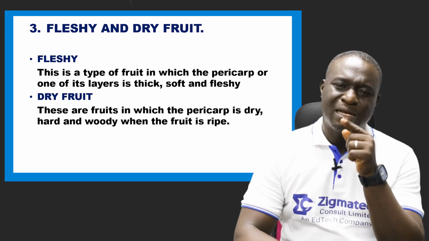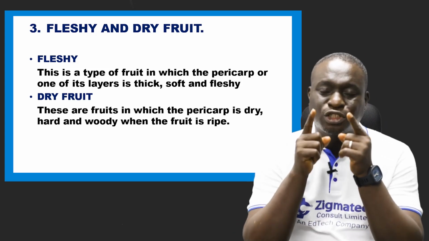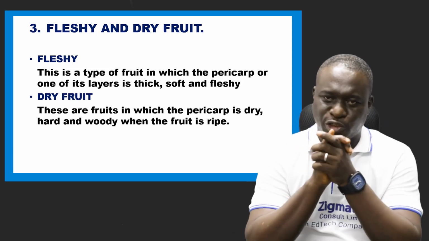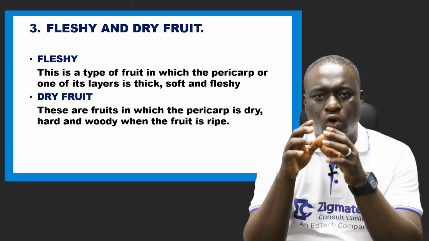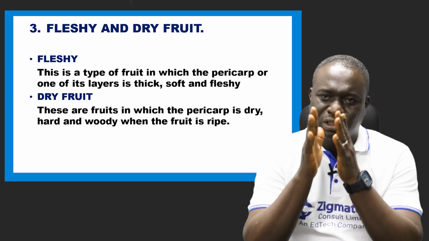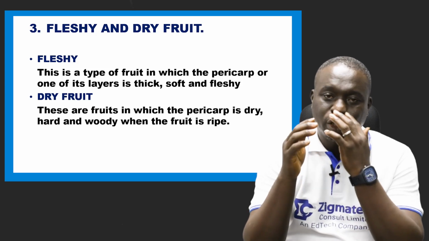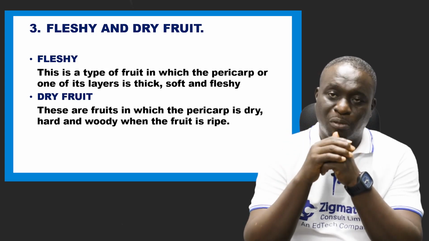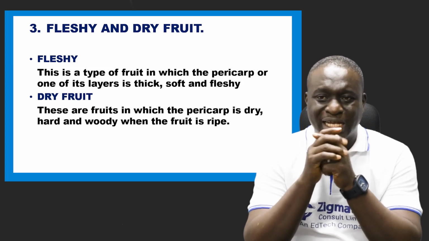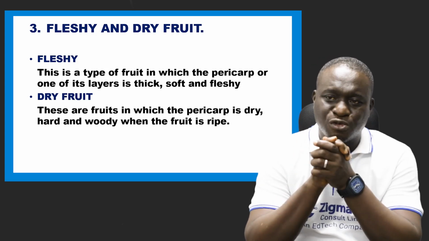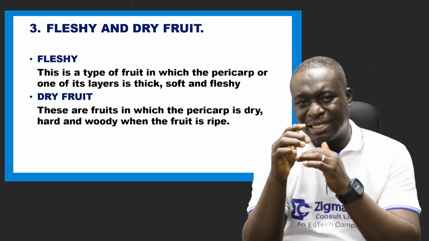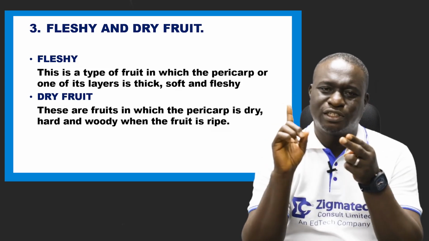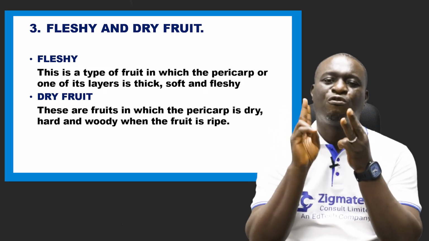Most times, practical questions usually come from fleshy fruits, so I'm going to take my time a little and explain more on fleshy fruits, because this is where more questions come from. Again, fleshy fruits are types of fruits in which the pericarp, or one of its layers, is thick, soft, and fleshy.